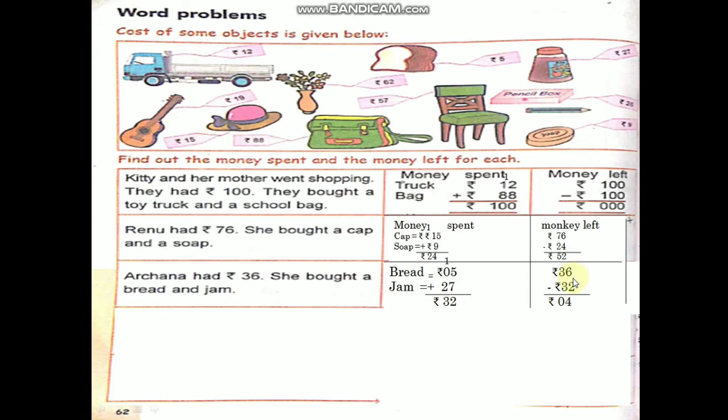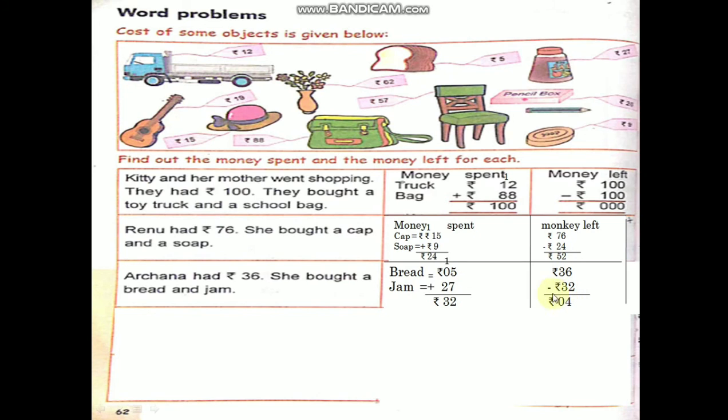Subtraction always you have to count before number. 6 in the mind, 2 in the hand. 6 before, 5, 4. You have to write 4 here. Okay children. 3 minus 3. If you subtract same number you will get 0. 3 minus 3, 0. So rupees 4 left with Archana.